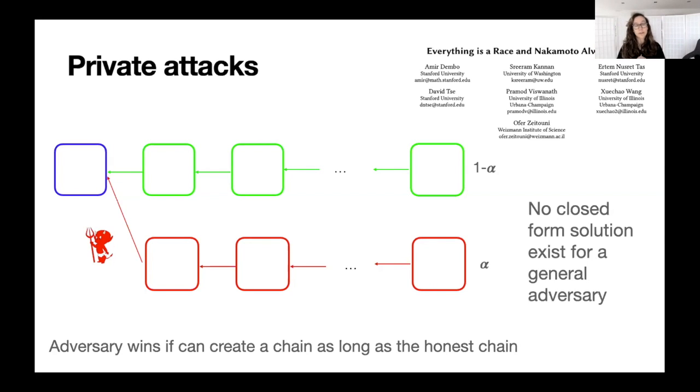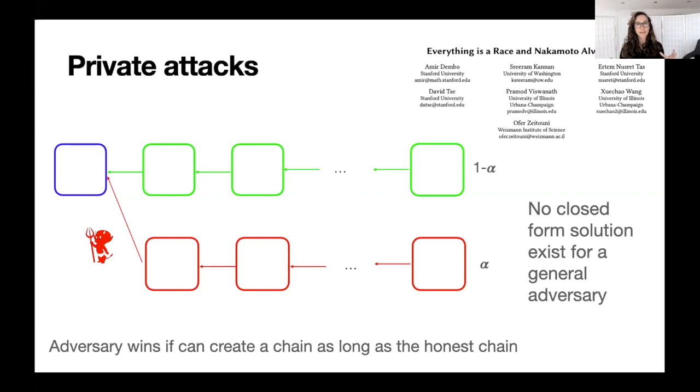Another reason why we only consider private attacks is that any analysis that considers a general adversary only provides some loose bounds in terms of security. There doesn't exist any closed form solution to capture the security. We actually had a talk about this in the previous session, but about proof of work. But in proof of stake, the analysis is the same.